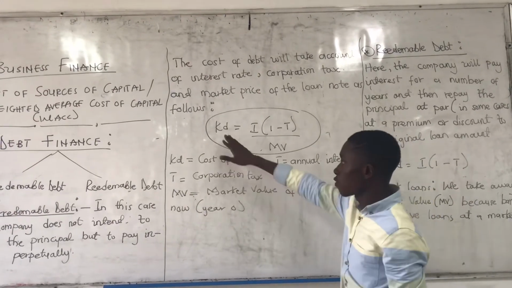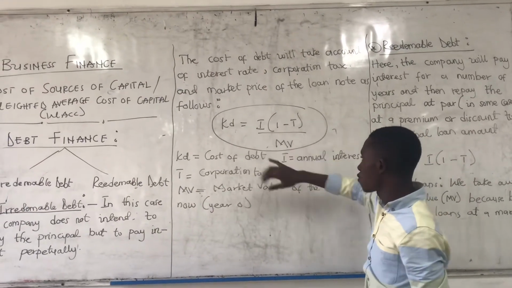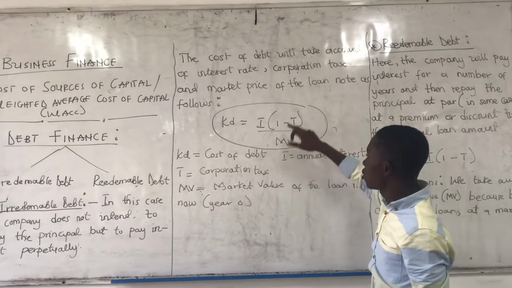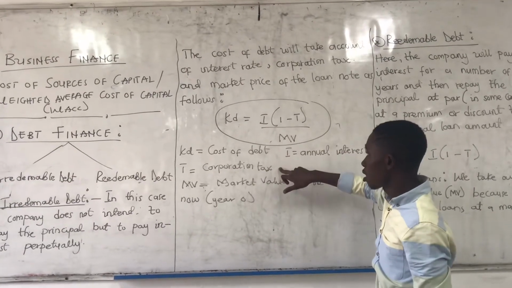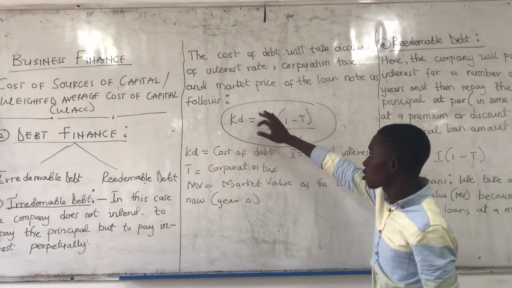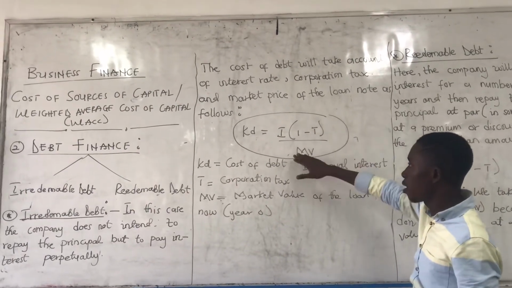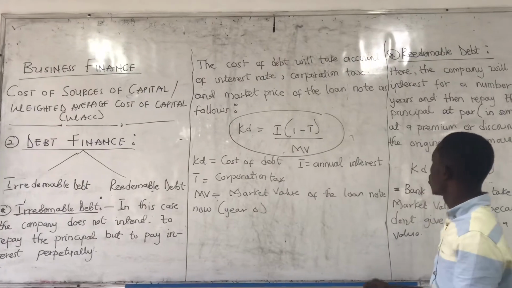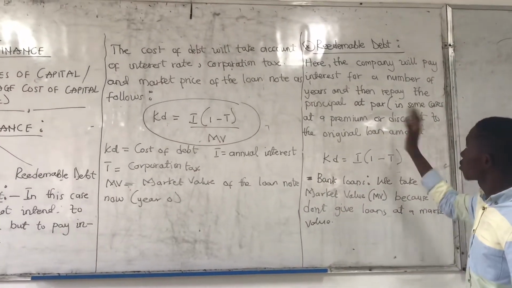KD stands for cost of debt. I stands for annual interest. T stands for corporation tax. MV stands for market value of the loan note. So KD is equal to I into bracket 1 minus T, all divided by market value. Okay. So let's move on to the redeemable debt.